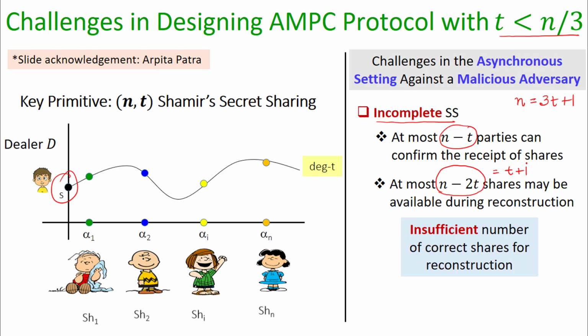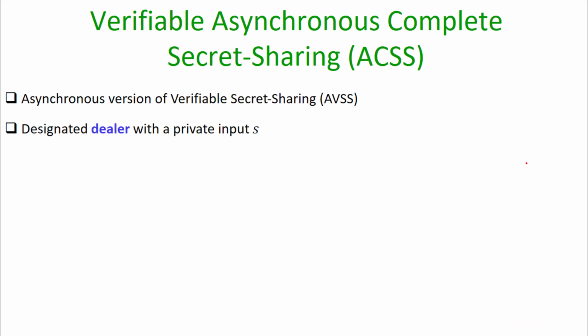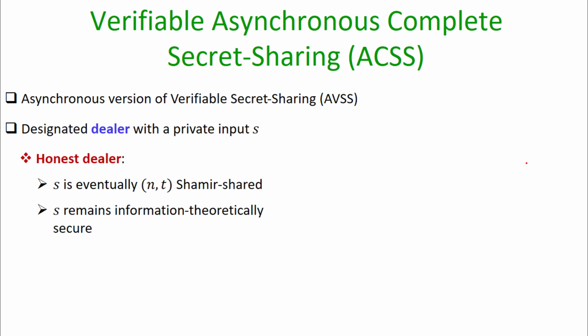And among these t plus 1 shares which are now coming at the time of reconstruction, there might be t shares which could be given by the corrupt parties, which are not sufficient to do the standard error correction. And that's why we cannot use this incomplete secret sharing for performing shared circuit evaluation. So that's why we want to design what we call asynchronous complete secret sharing.